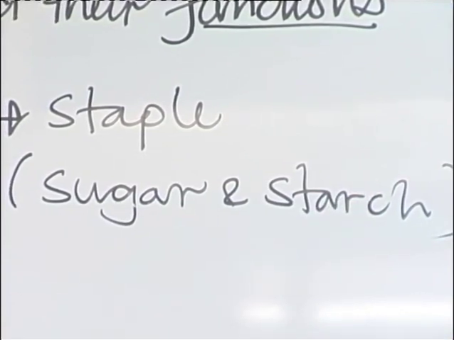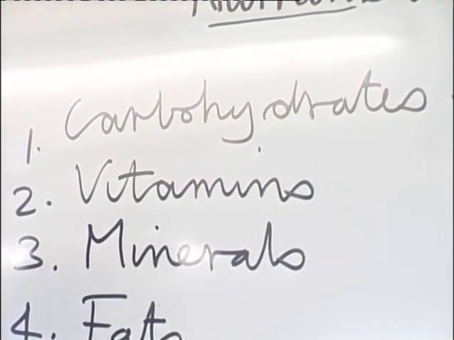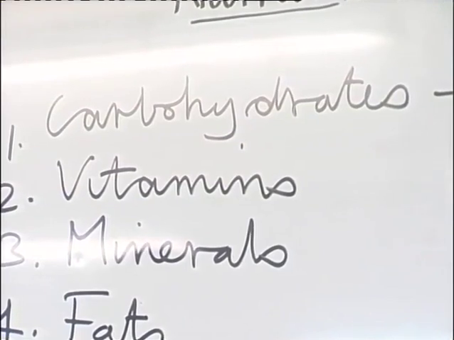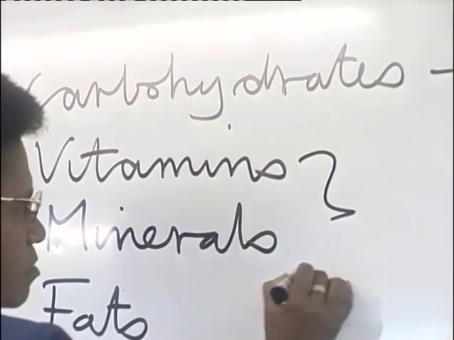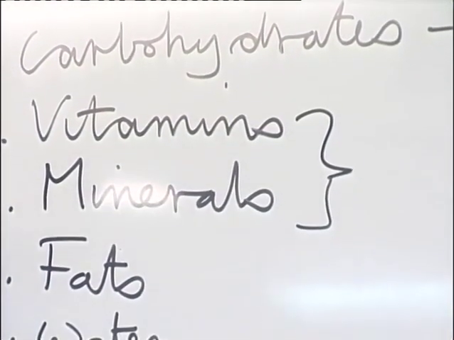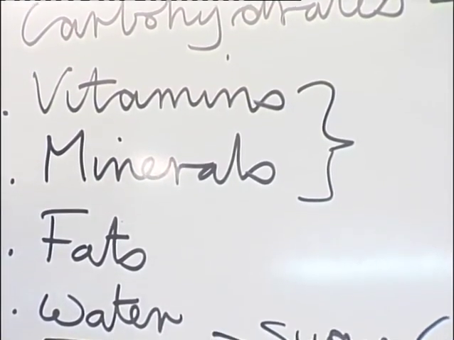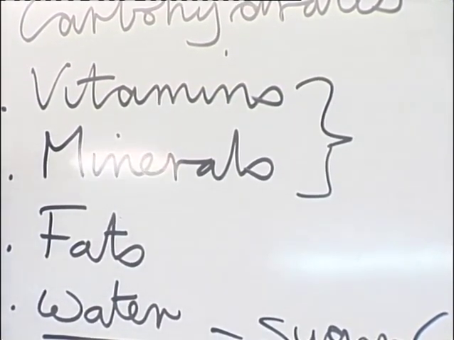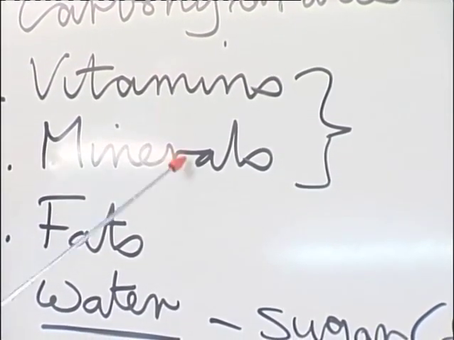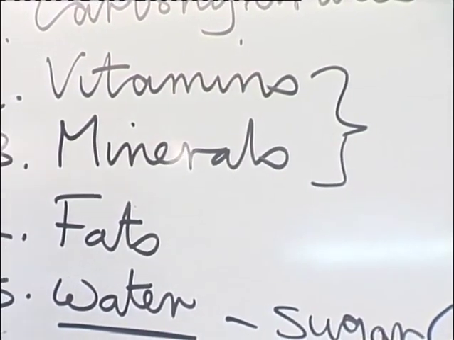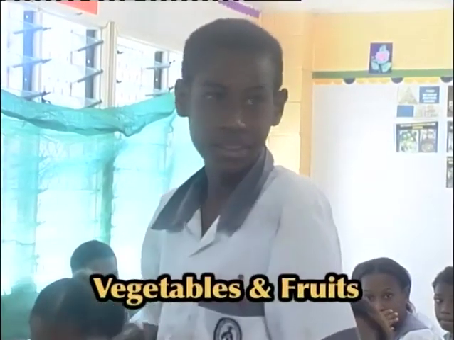Now we have the next one, that is vitamins. We can put vitamins and minerals together. And we can put 2 of those food groups together. There are 2 food groups that contain these 2 nutrients. Yes, Harold? Good.